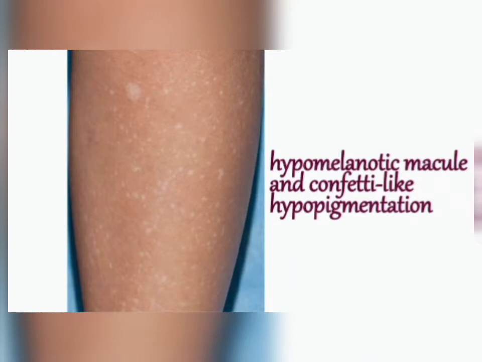This is one of the features of tuberous sclerosis, but not a major criterion. This is a minor criterion for diagnosis of tuberous sclerosis. Basically, there are major and minor criteria for diagnosis of tuberous sclerosis. I will discuss in this video how to diagnose tuberous sclerosis, so don't worry, I will make you understand.